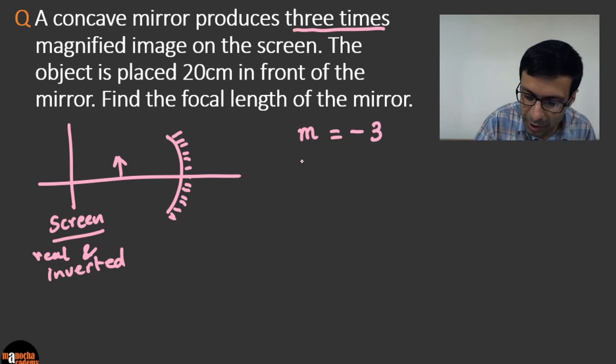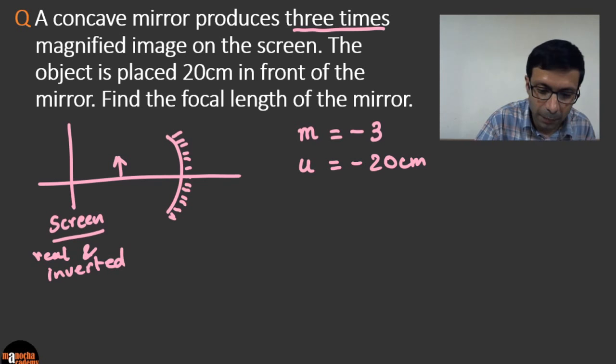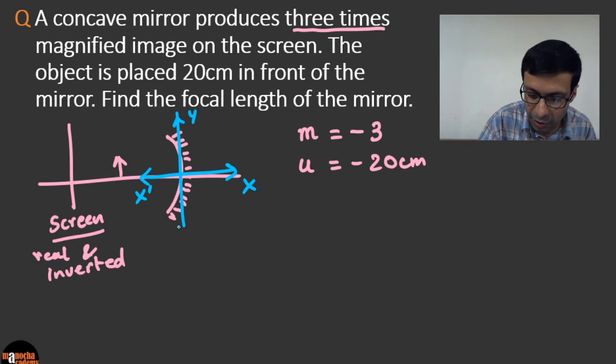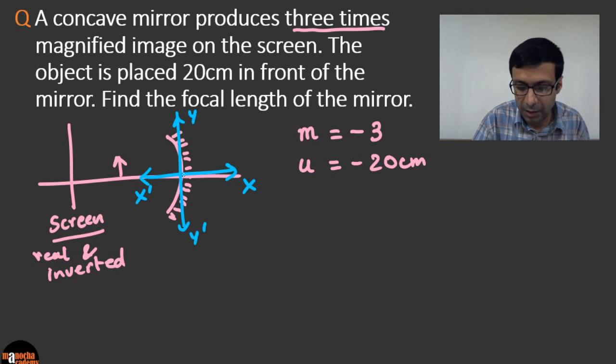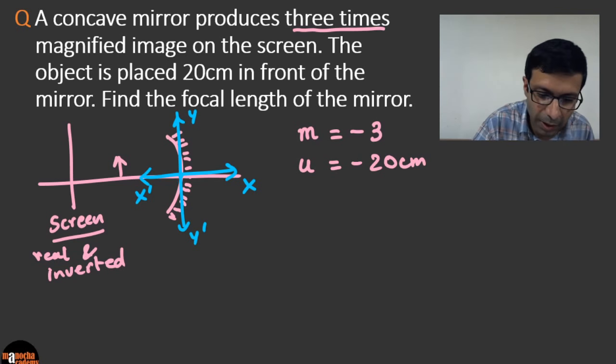Okay, and what is the object distance? Should I write 20 centimeters? No. Again, we need to use our sign convention. What is the sign convention, remember? If I draw the axis, this is the x-axis, x dash, y and y dash, all centered at the pole of the mirror. So you need to use sign convention, and object distance is going to be -20 centimeters. Now you need to calculate the focal length. So let's apply the formula.